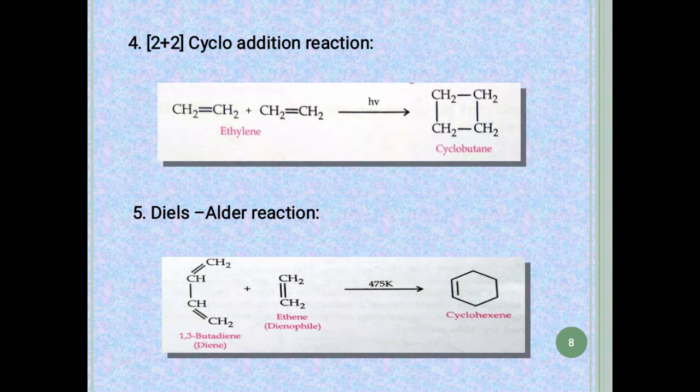The fourth reaction is the 2+2 cycloaddition reaction. It is an addition reaction which occurs in the presence of UV rays. Here two molecules of ethene undergo the addition reaction, forming a cyclobutane product. Whereas in the Diels-Alder reaction, one diene and a dienophile are required. On reacting at a very high temperature, it will yield cyclohexene by the transfer of bonds from the diene to the dienophile.